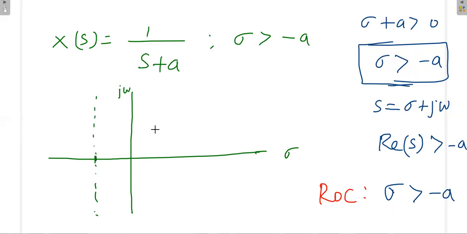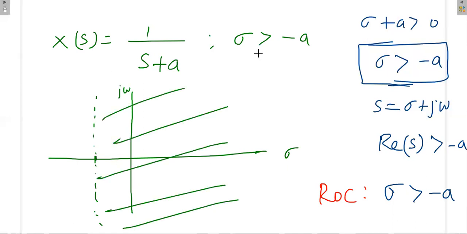Okay, I'll take minus a here. Then this is the ROC. The only restriction is on sigma; j omega could be anything. The real part sigma has to be greater than minus a. This is the point minus a.